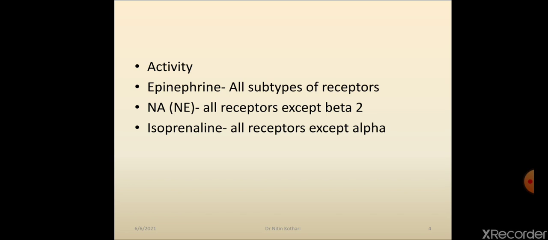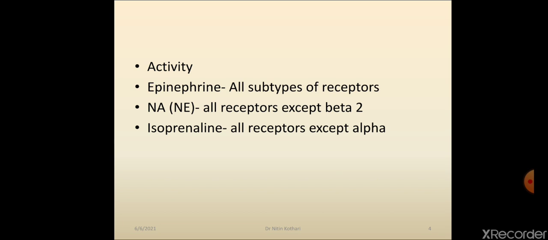So norepinephrine will cause vasoconstriction because it lacks beta 2 receptor activity. In the same line, isoprenaline lacks alpha activity but has beta 2 receptor activity. So isoprenaline will cause vasodilatation because beta 2 receptor stimulation causes vasodilatation.